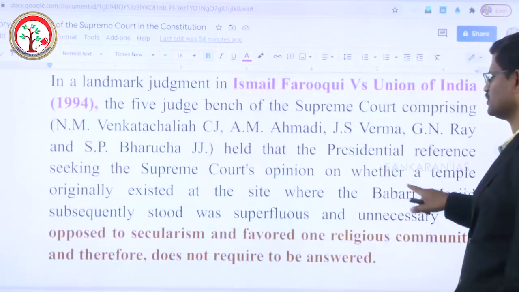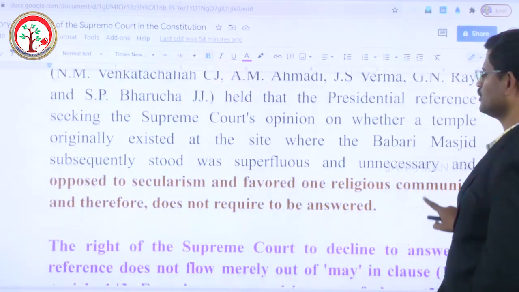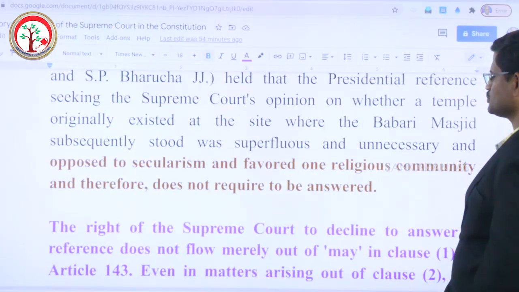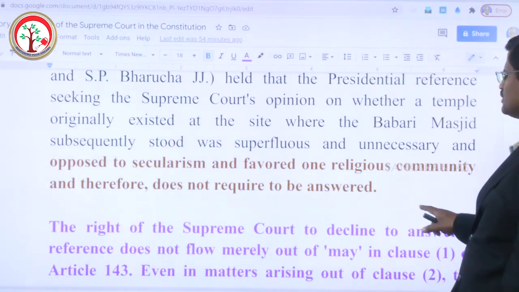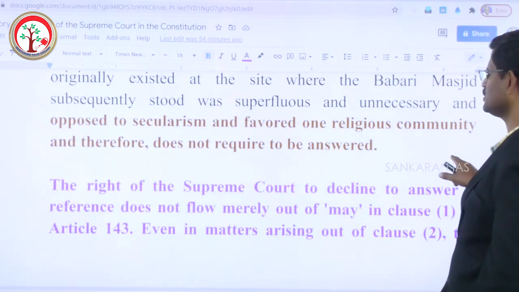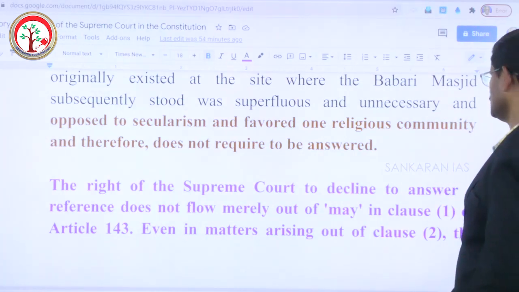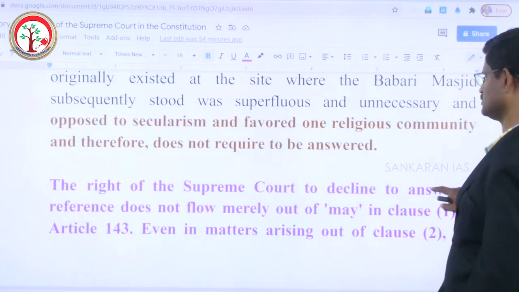The reason given by the Supreme Court is that the Indian Constitution is opposed to secularism and this reference favored one religious community and therefore does not require to be answered.